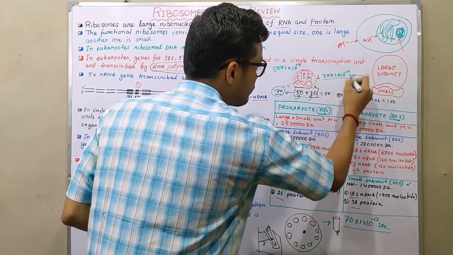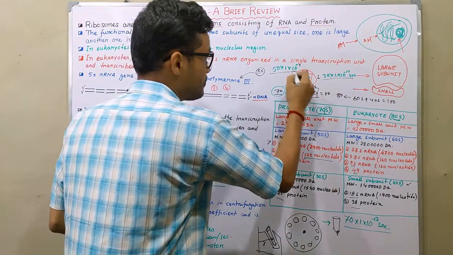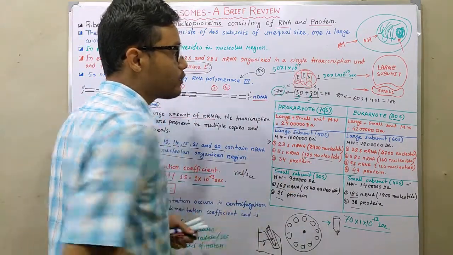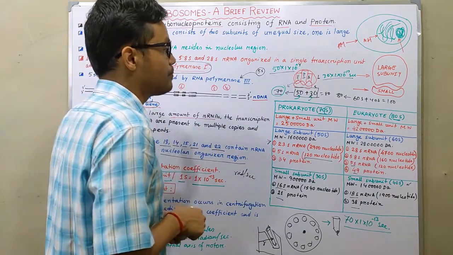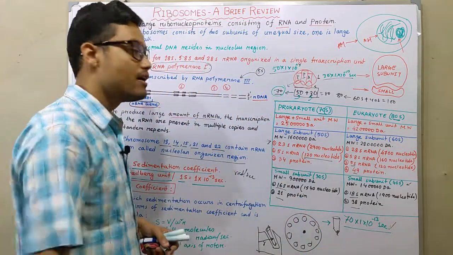That means 30 into 1 into 10 to the power minus 13 seconds, and in the case of 50S, 50 into 1 into 10 to the power minus 13 seconds. Altogether, when the large and small subunits bind together, they precipitate at 70 into 1 into 10 to the power minus 13 seconds.